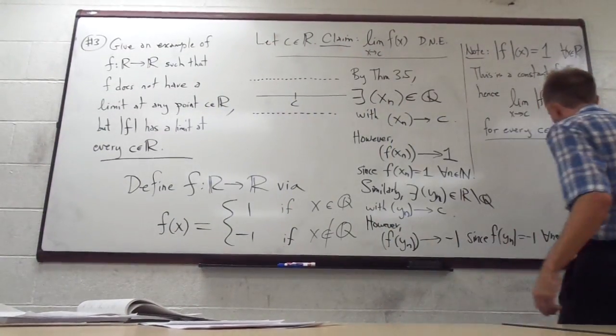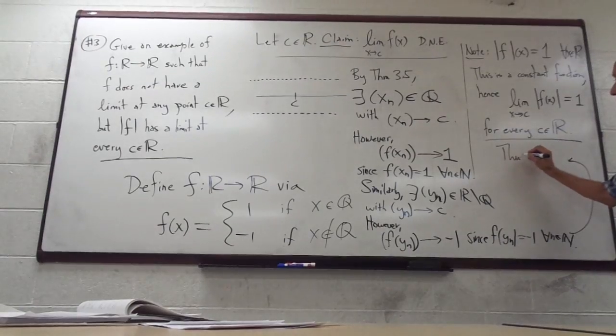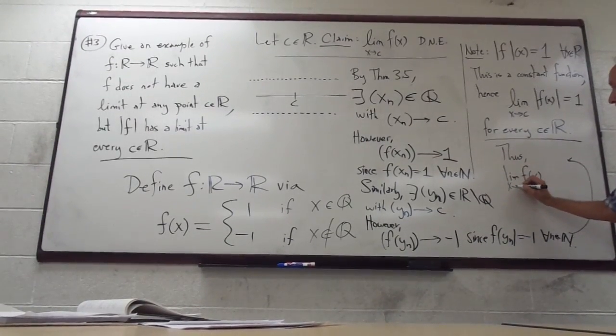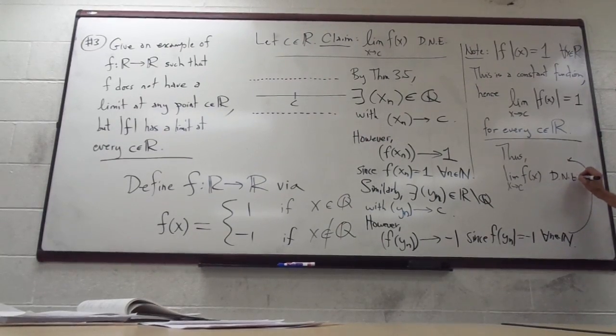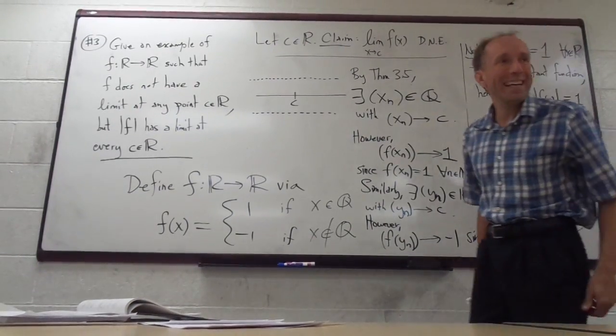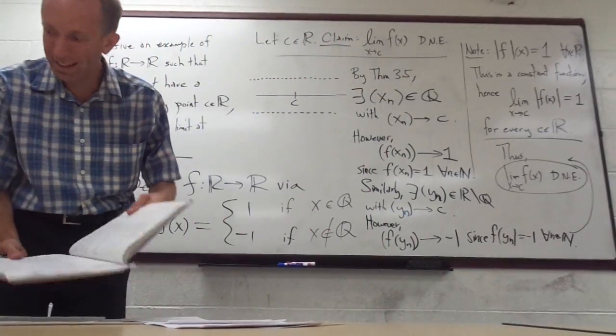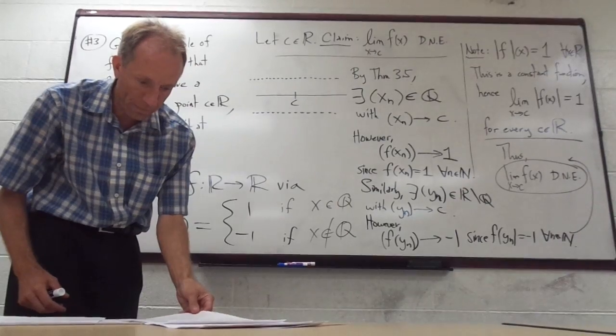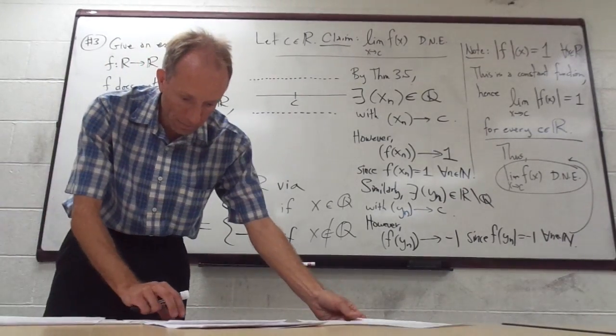So I'll just put that over here. Thus the limit of f of x as x approaches C does not exist. Right. Does not exist. Pretty happy with that? Makes good sense? Thank you so much. Okay, great. So we did that one.